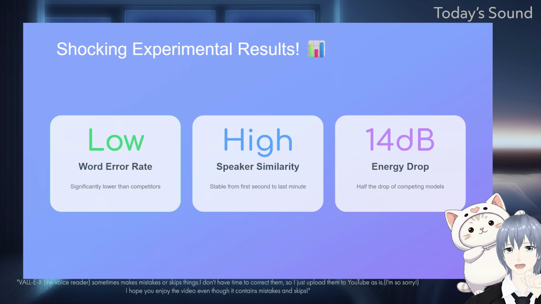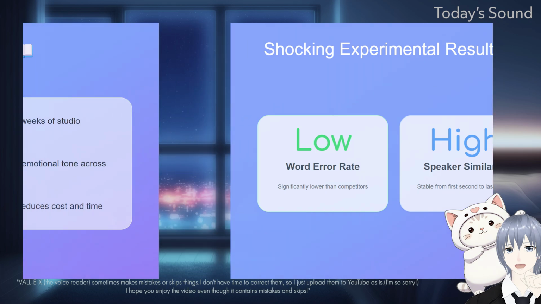They also measured the energy drop at the boundaries between sentences. MagpieTTS itself had an energy discontinuity of just 14 decibels, which is roughly half the energy drop of competing models. It suffered from severe loudness inconsistencies because it independently normalizes the gain for each chunk.